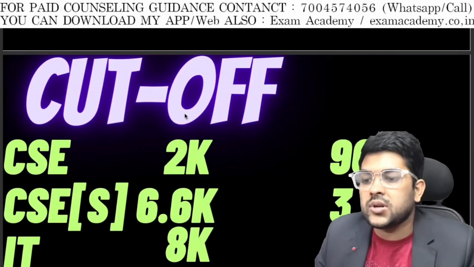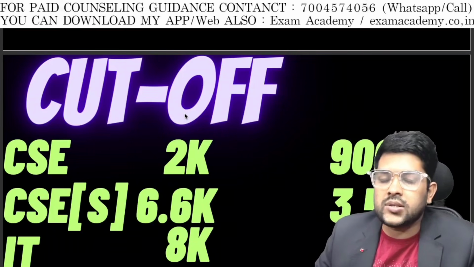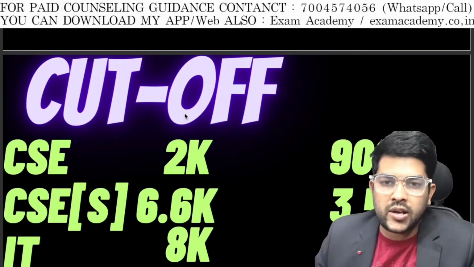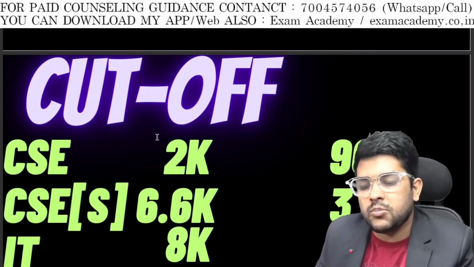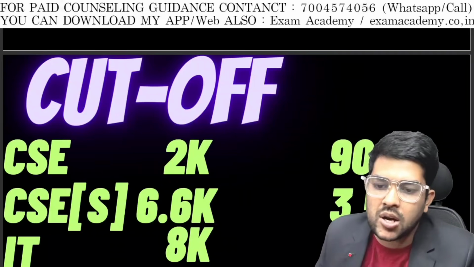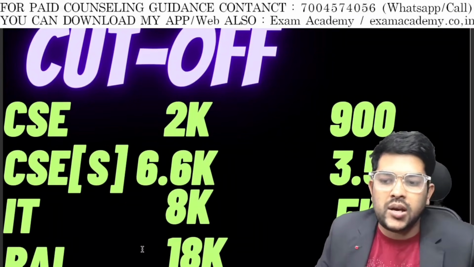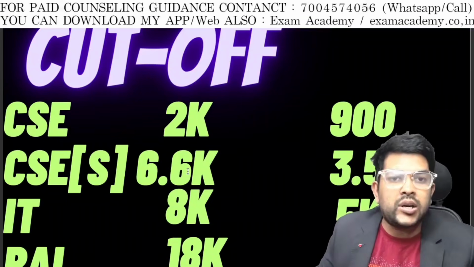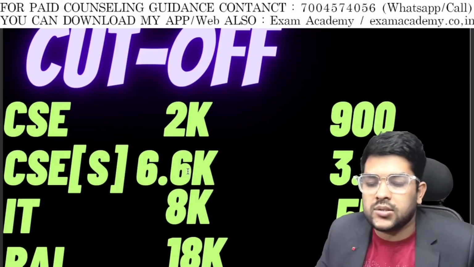So here is the information about the cutoff. It is very important. Please try to listen to my words carefully. This is the expected cutoff of SASTRA University for this year 2026, for home state and other states. CSE you can get up to 2000 rank if you are from home state. Other state only 900. CSE specializations like AIML, data science, IoT, blockchain technology will be available up to 6.6 thousand. If you do better counseling, you will get the best seat up to the last round. I will do that once you register with my guidance.